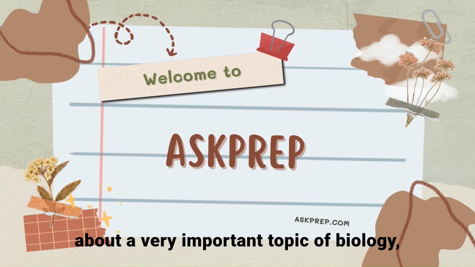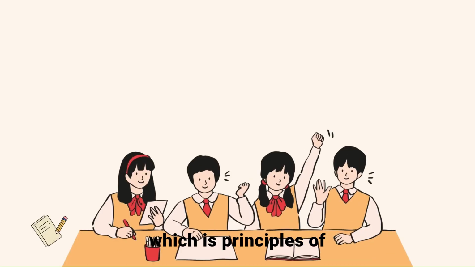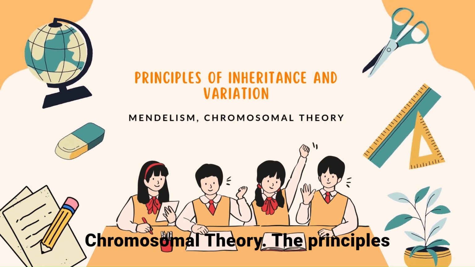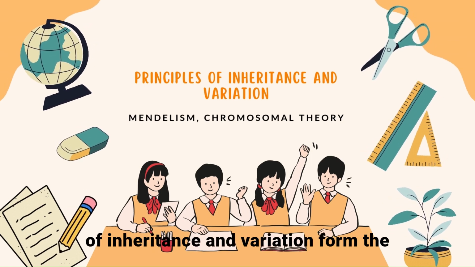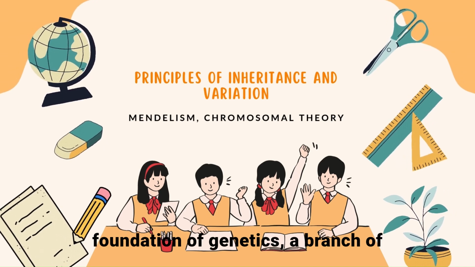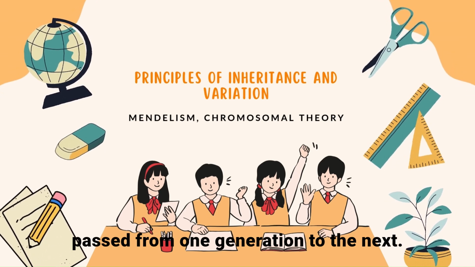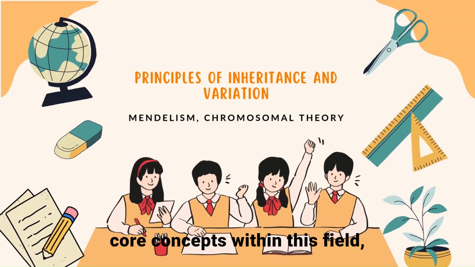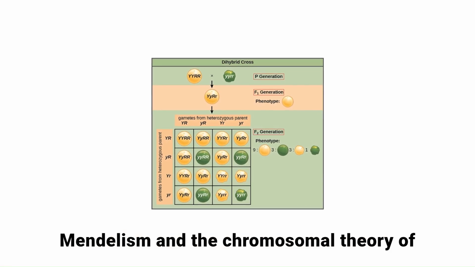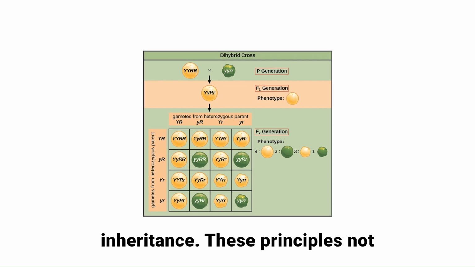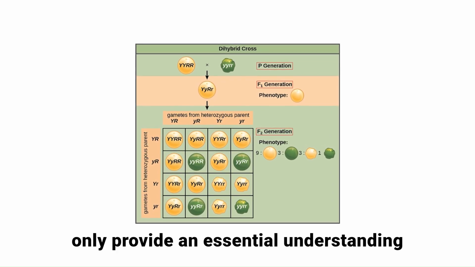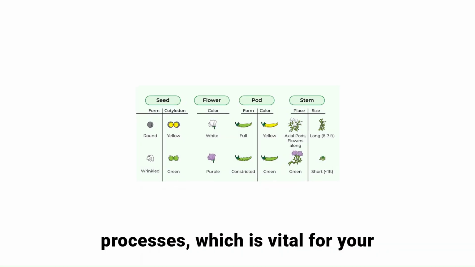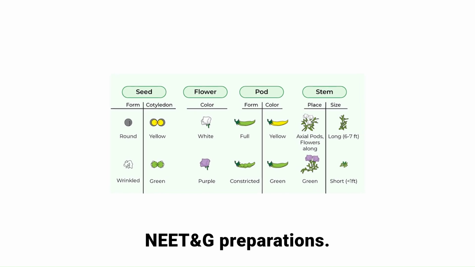Today we will study a very important topic of biology, which is principles of inheritance and variation, Mendelism, chromosomal theory. The principles of inheritance and variation form the foundation of genetics, a branch of biology that explains how traits are passed from one generation to the next. In this video, we will focus on the two core concepts within this field, Mendelism and the chromosomal theory of inheritance. These principles not only provide an essential understanding of heredity but also lay the groundwork for the study of more complex genetic processes, which is vital for your NEET and JEE preparations.